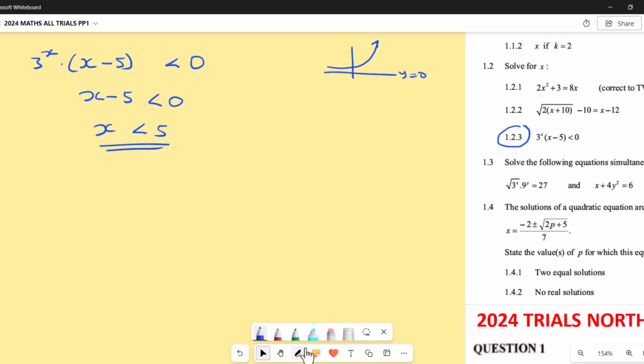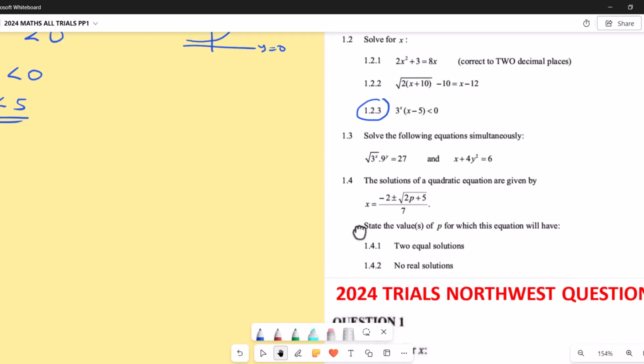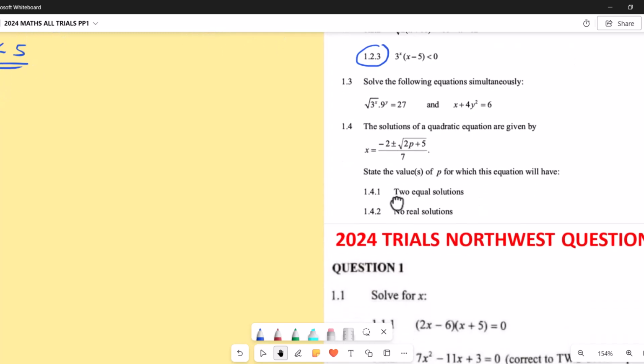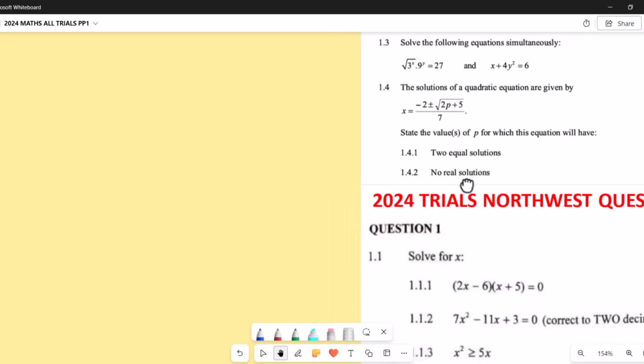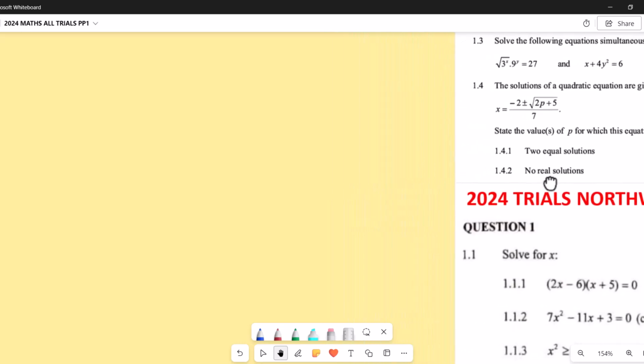1.3. Simultaneous equations again from Gauteng here. Let's check it here. Now we said you get one which is linear, then you make it the subject, you simplify. So here we have this one here, and then this one here as well. So none of them is linear. Let's find out what to do. So here we have the square root of 3 power x, okay, 3 power x multiplied by 9 to the power y equals 27.